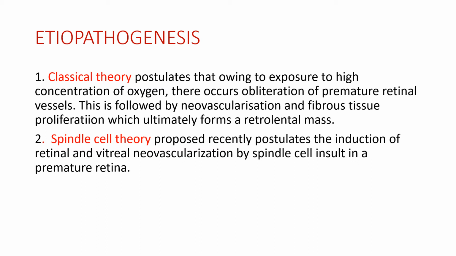Etiopathogenesis of ROP. So there are two theories. The first one is the classical theory, and the second one is the spindle cell theory. The classical theory postulates that owing to exposure to a high concentration of oxygen, there occurs obliteration of the premature retinal vessels, which is followed by neovascularization and fibrous tissue proliferation, which ultimately forms a retrolental mass. The spindle cell theory postulates the induction of retinal and vitreal neovascularization by spindle cell insult in a premature retina.